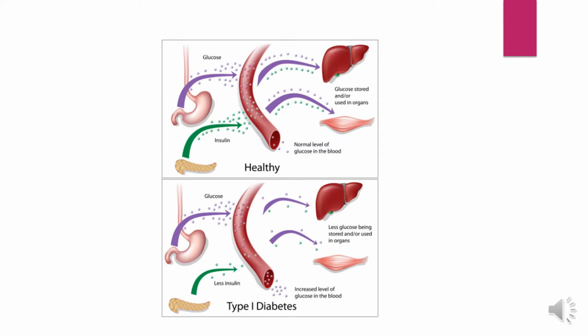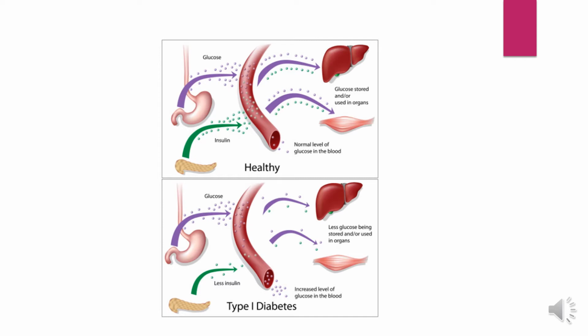So let us see the difference between a healthy individual and a person suffering from type 1 diabetes. In a healthy individual, the pancreas secretes insulin and normal glucose metabolism takes place. You can see in the upper diagram where the pancreas secretes the insulin. That is the green dots which you can see. That is the insulin, and the blue dots are the glucose.